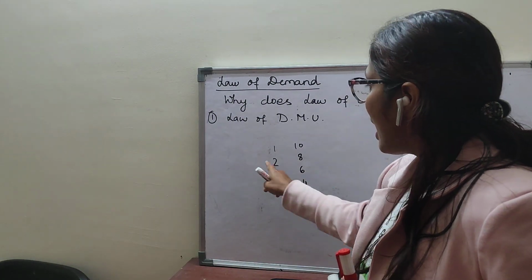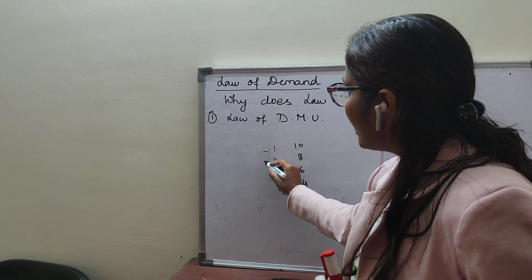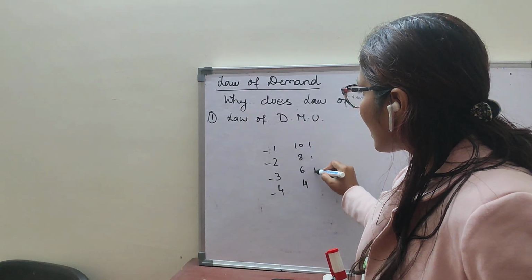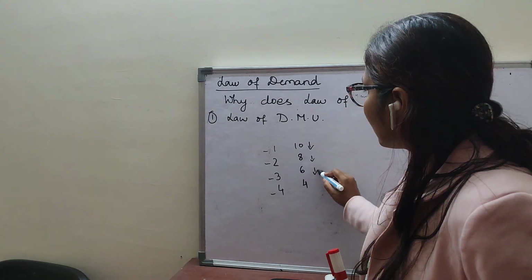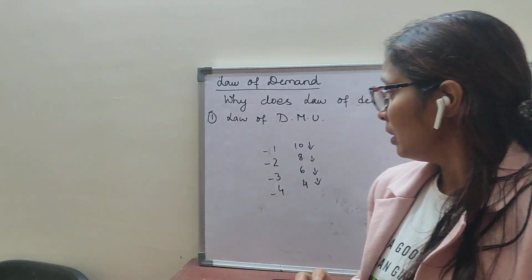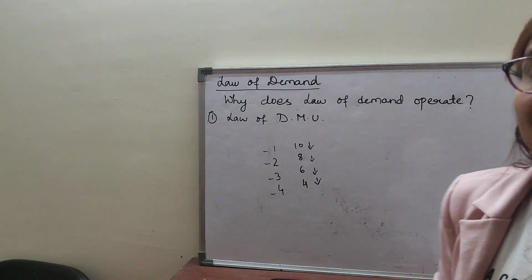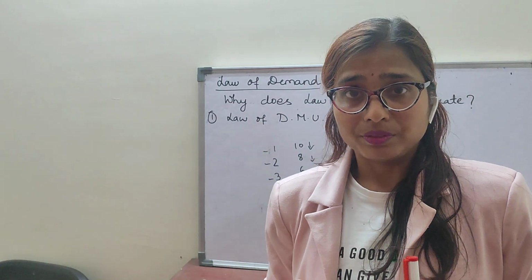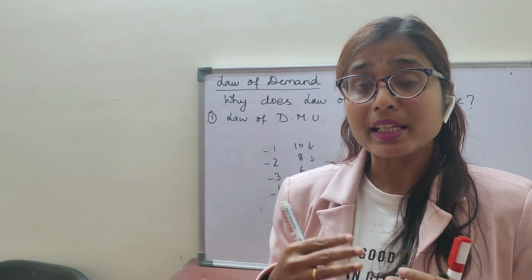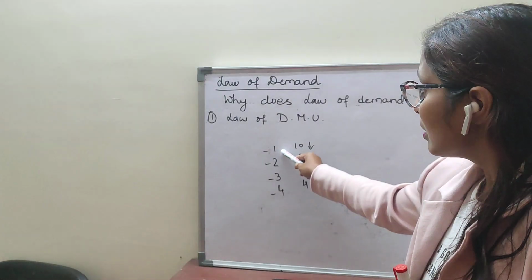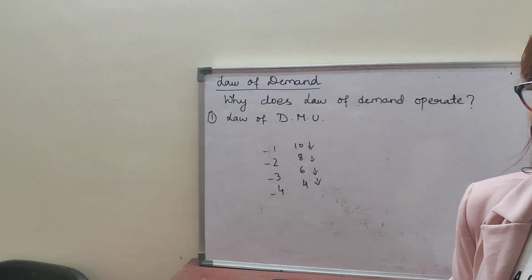See, as you consume more and more units of a commodity, the utility derived from each successive unit decreases. Clear? For example, a hungry man maximizes his satisfaction when he takes the first chapati.